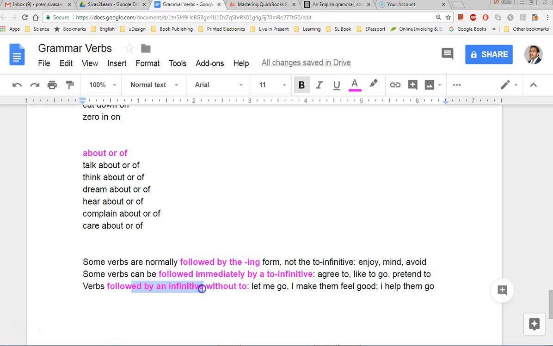Sometimes some verbs come without to or without ing. Let me go. You see, this is let, and this is go. No to, no ing form. I make them feel good. Make, feel. Help, go.